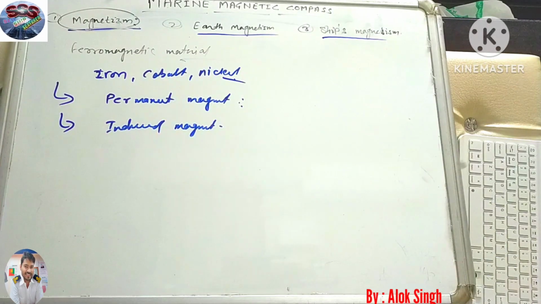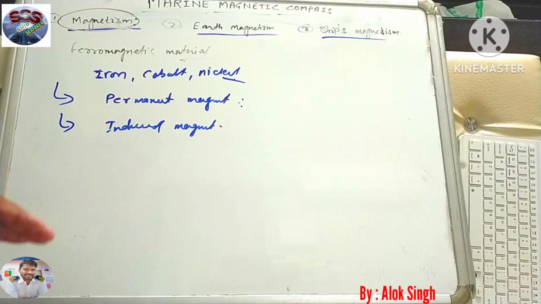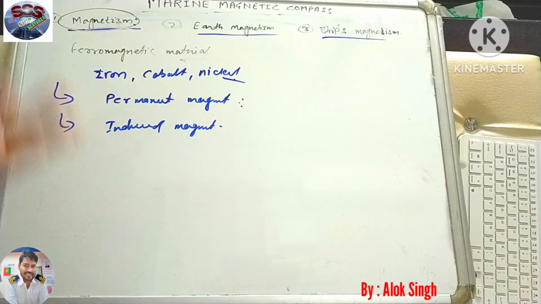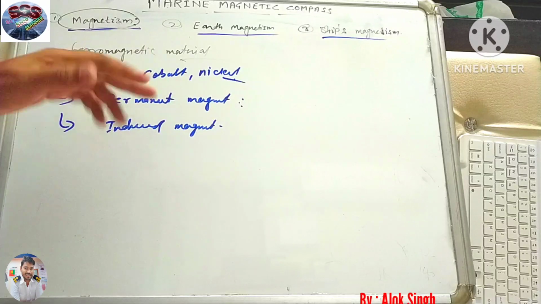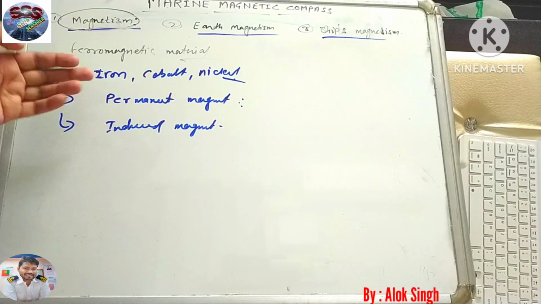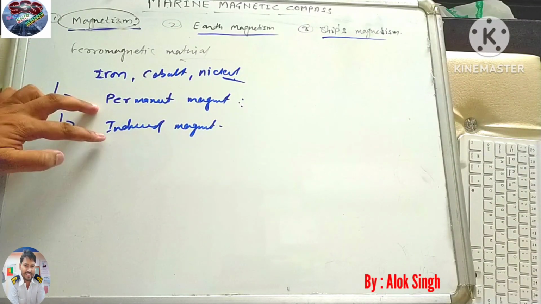It depends on a few factors, such as how much it has been influenced by a magnet. If we keep this ferromagnetic material under the influence of a magnet, it will start behaving like either a permanent magnet or an induced magnet.